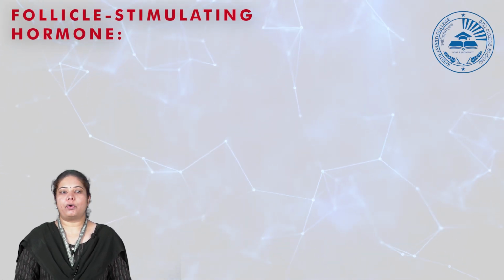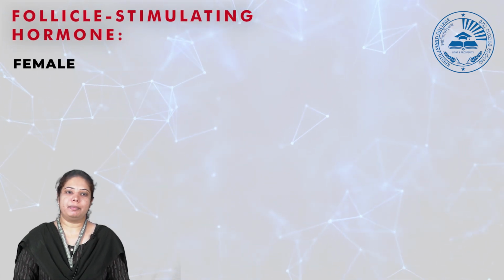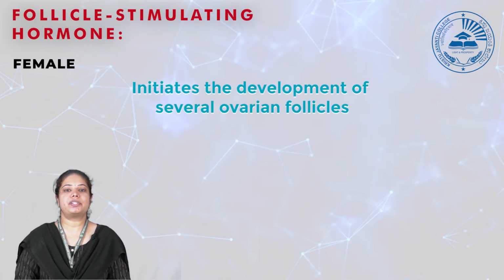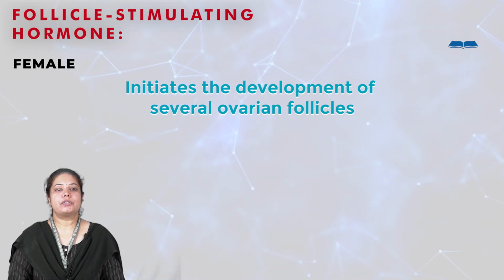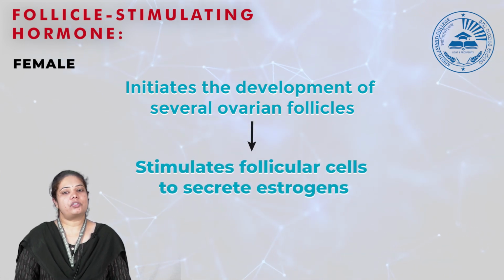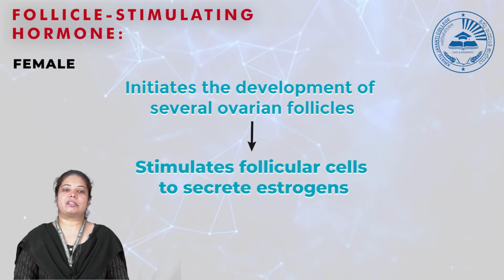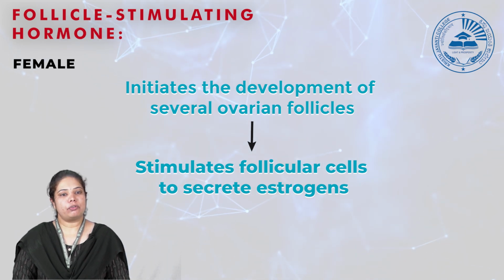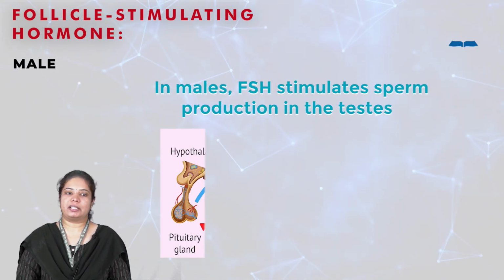The first is follicle stimulating hormone. In females, follicle stimulating hormone initiates the development of several ovarian follicles. These follicles stimulate the follicular cells to secrete estrogen, which contributes to the secondary sex characters in the female. In males, follicle stimulating hormone stimulates sperm production in the testes.